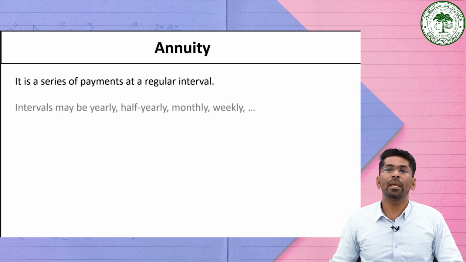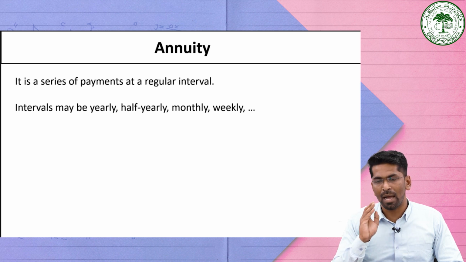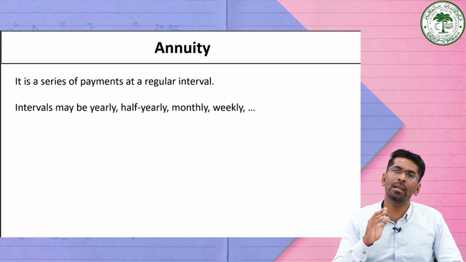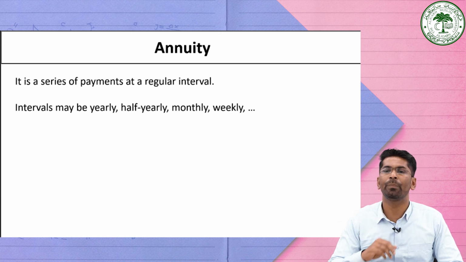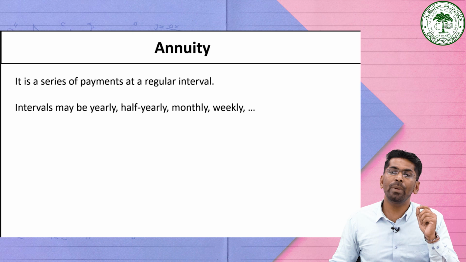The interval may be a particular year, or the payment may be half yearly, or the payment may be done on a monthly basis, and so on. The important thing here is that the payment must be an equal amount and the interval between the payments must be regular.